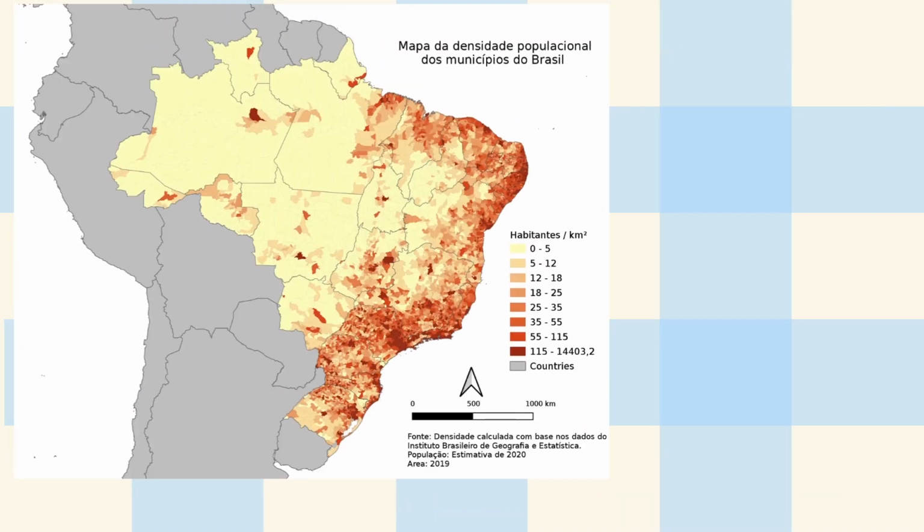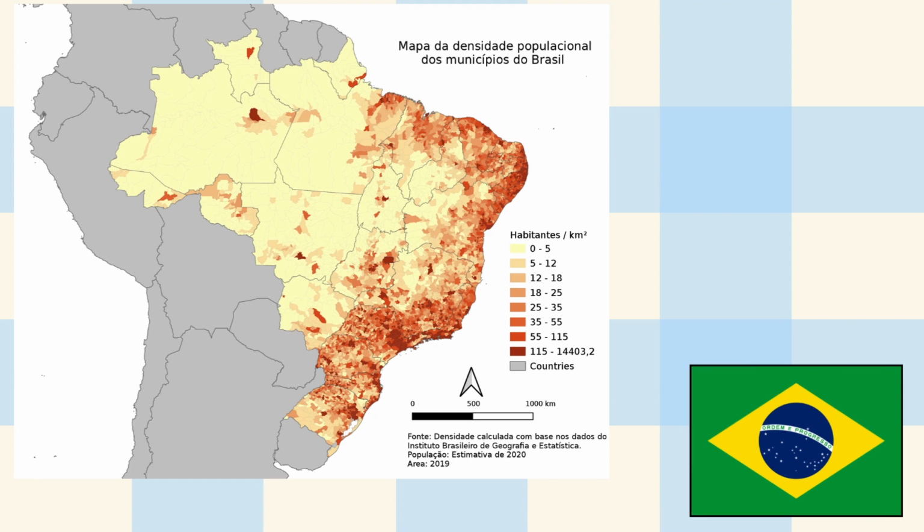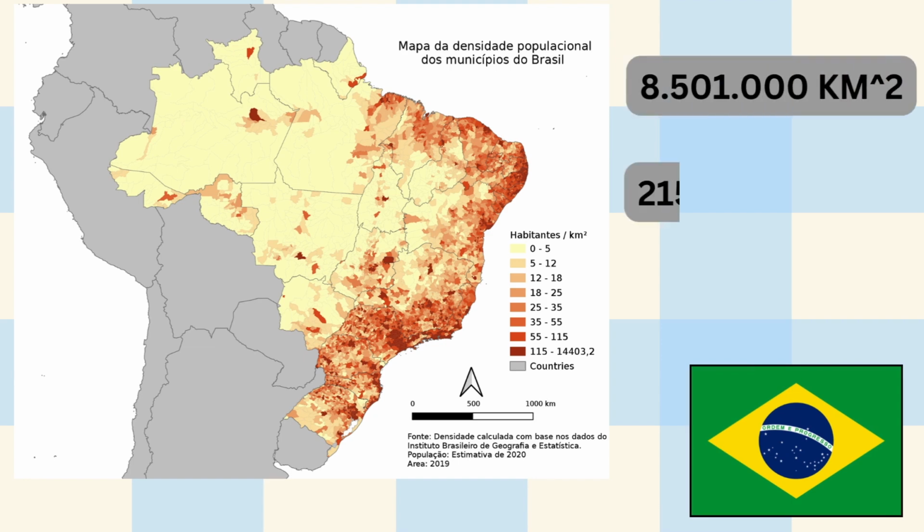Up next is Brazil. Again, one of the larger countries in the world, it clearly has a special distribution of its population. Almost all of its 215 million inhabitants live in the east and on the Atlantic coast. And this is because of the Amazon rainforest, making it very difficult to live in the western part of the country.